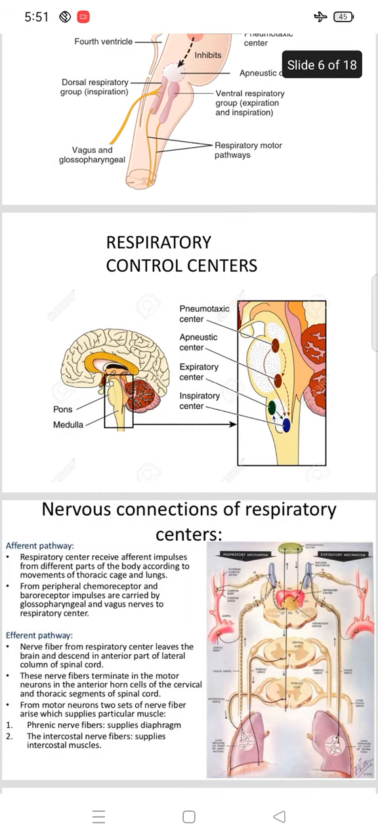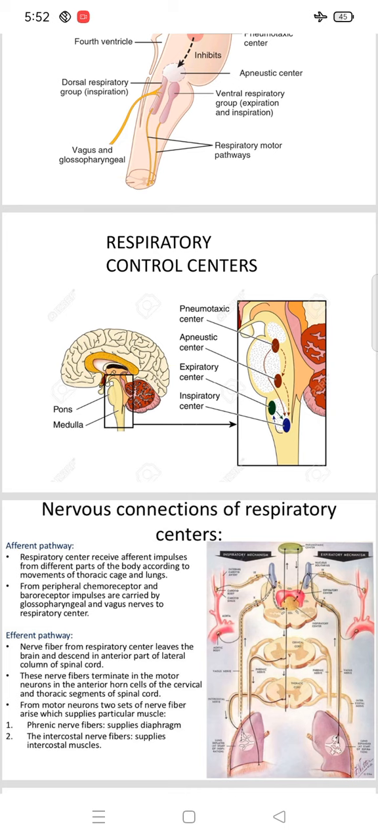Earlier we described four types of centers, situated in the pons and medulla oblongata. The pneumotaxic and apneustic centers are situated in the upper and lower portions of the pons. The expiratory and inspiratory centers are situated in the medulla oblongata. Pneumotaxic and apneustic are related to the pons, and expiratory and inspiratory are related to the medulla oblongata. In this diagram we can see the four types of centers. Next is the nervous connections of the respiratory center.